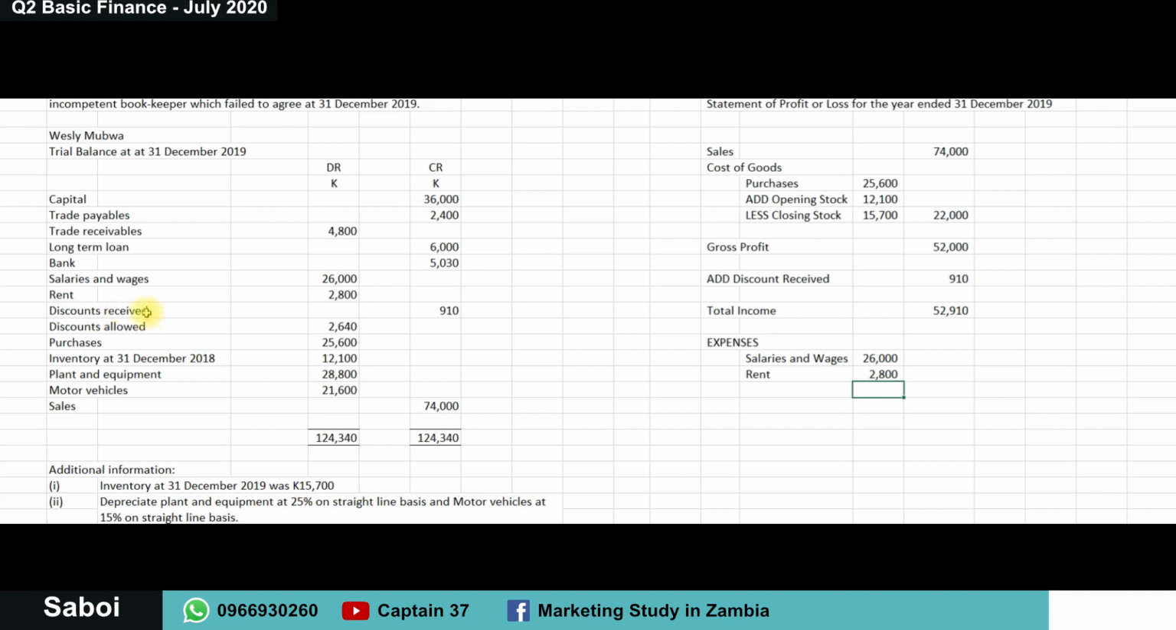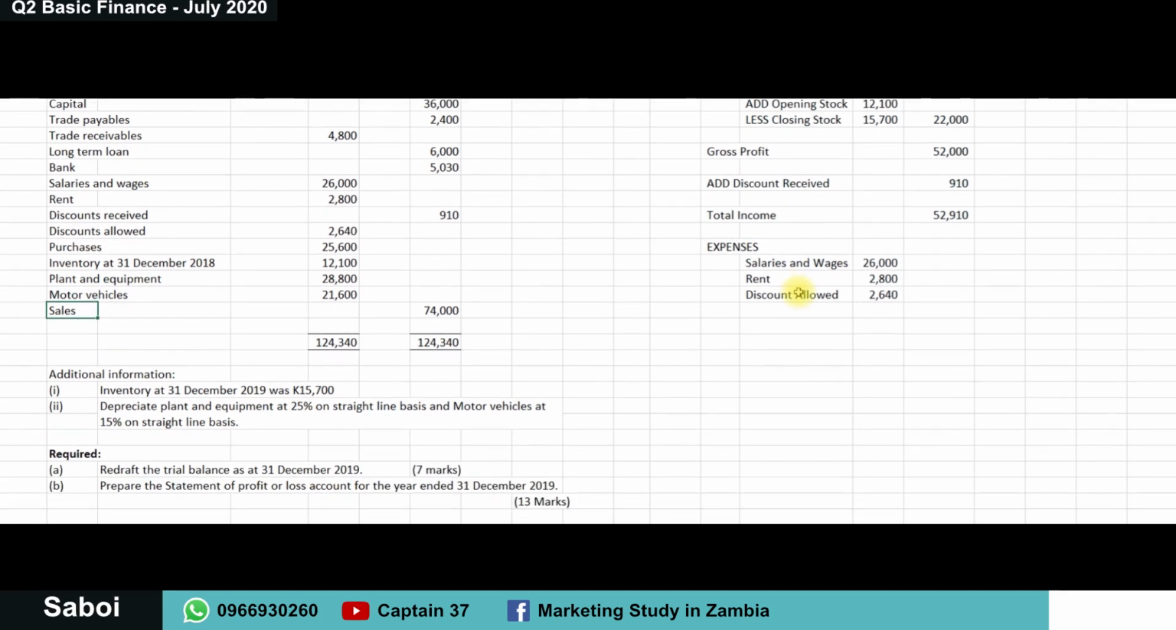Discount received, no, we've already dealt with discount received. Discount allowed, yes, because we're the ones who are incurring that cost. So discount allowed. This is the amount, put it right over there. Purchases, no. Inventory, no. Plant and equipment, no. Motor vehicles, no. Are we done? I don't think so.